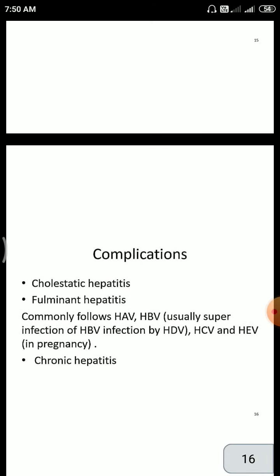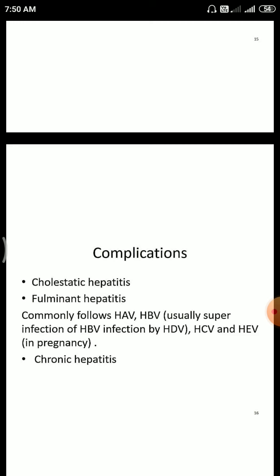Then complications are cholestatic hepatitis and fulminant hepatitis. This commonly follows hepatitis A virus and B virus, usually superinfection of hepatitis B virus infection by HDV. Then HBV and HCV are tested during pregnancy.